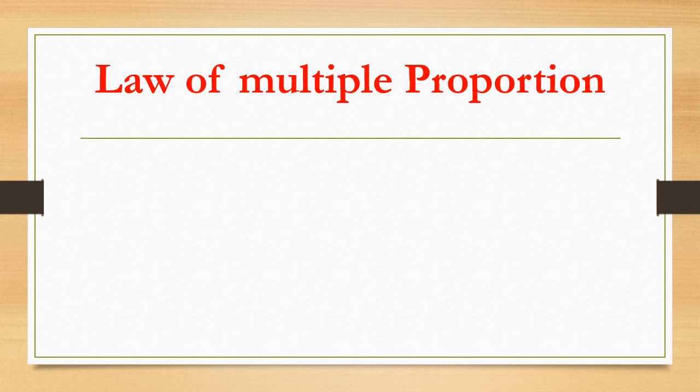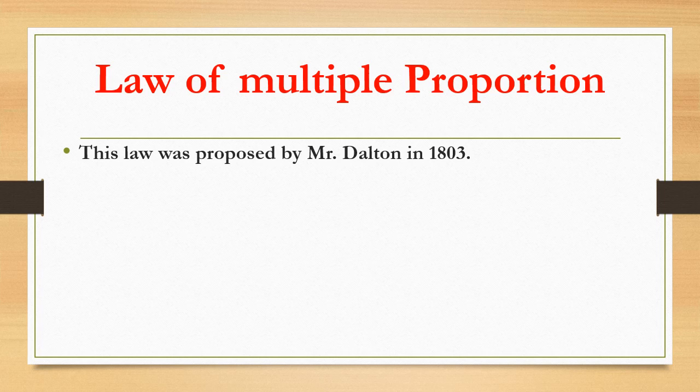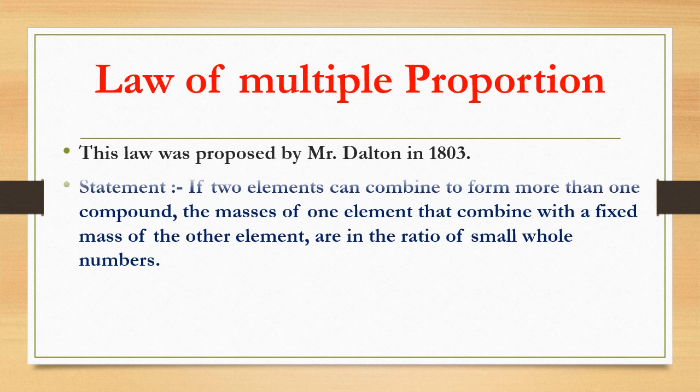Next one, law of multiple proportion. This law was proposed by Mr. Dalton in 1803. The statement of the law is, if two elements can combine to form more than one compound, the masses of one element that combine with a fixed mass of the other element are in the ratio of small whole numbers.